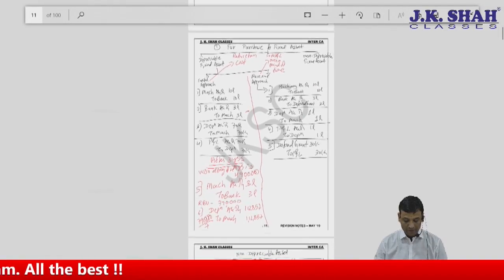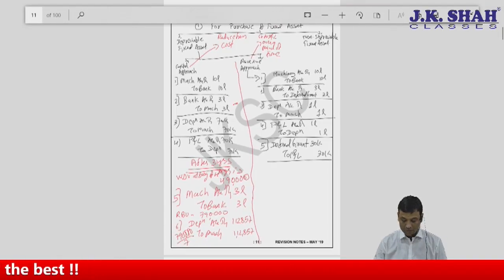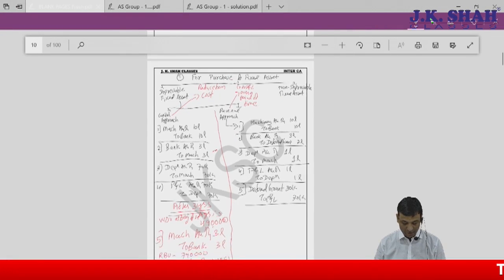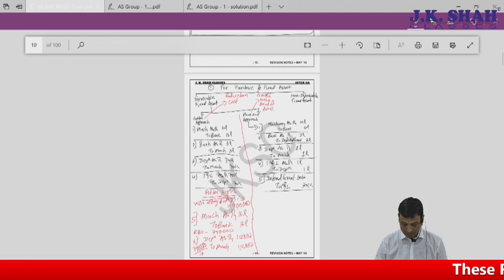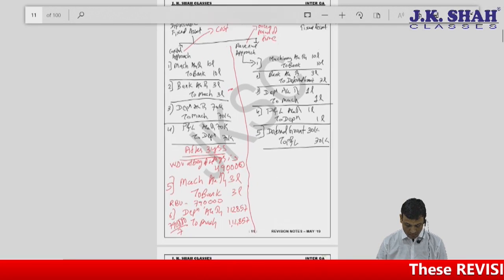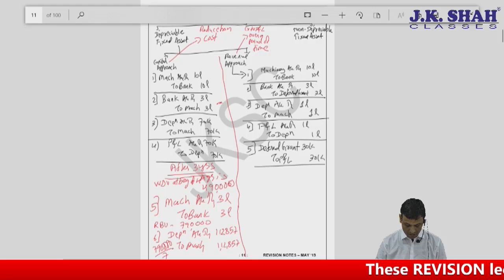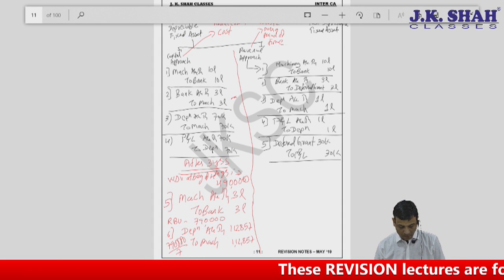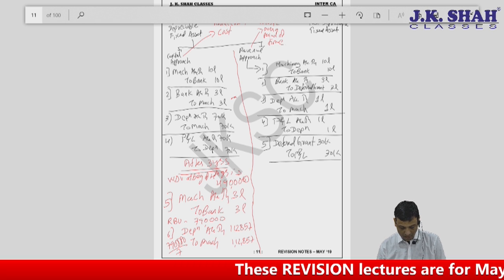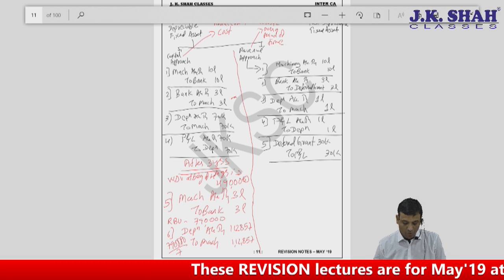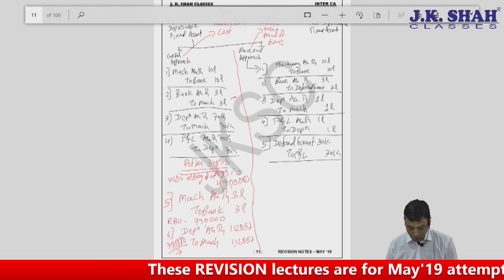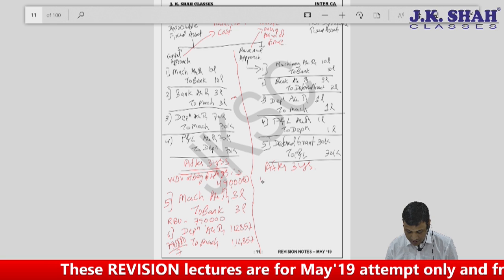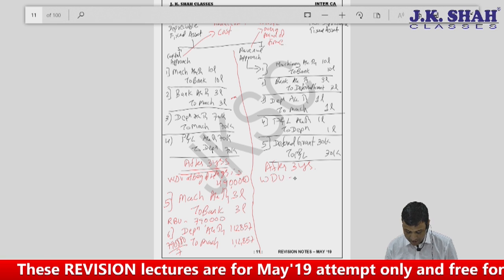For purchase of fixed asset, now if it is revenue approach, then can I say after 3 years the WDV of the asset will be how much?